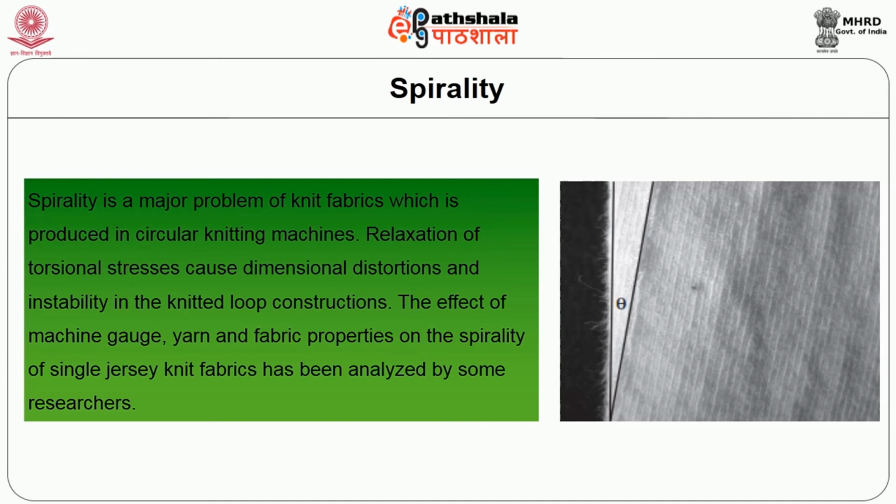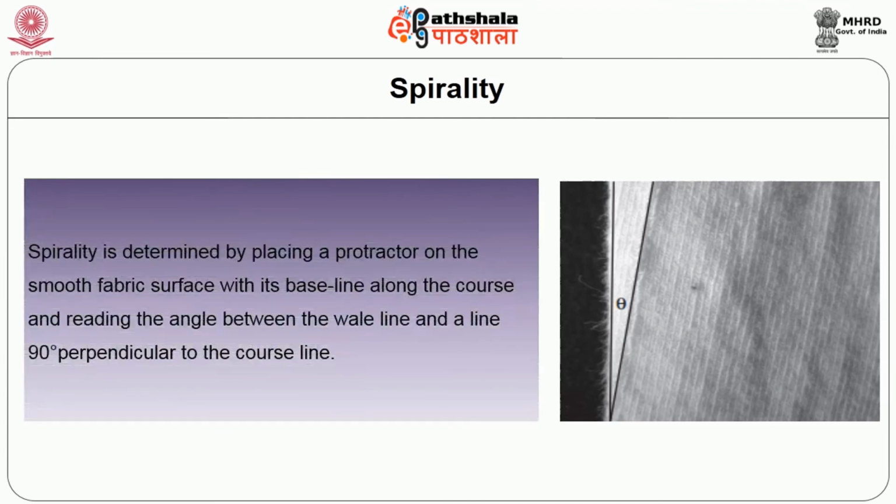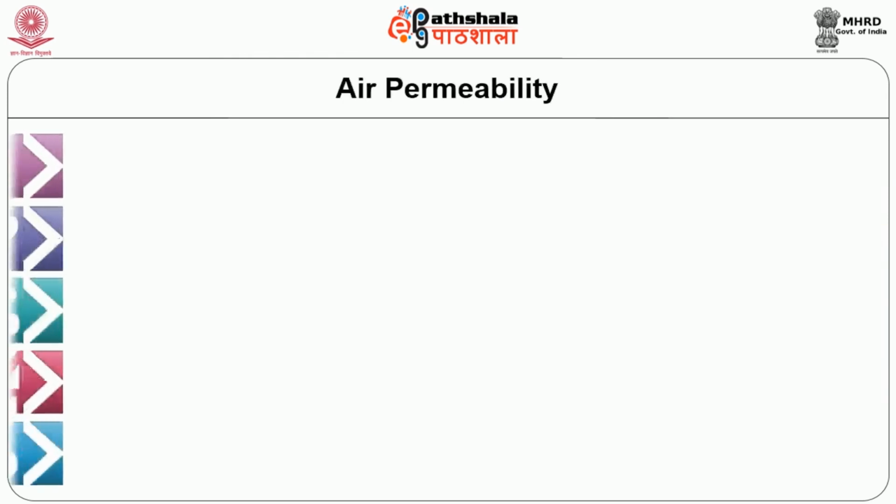The effect of machine gauge, yarn and fabric properties on the spirality of single jersey knitted fabric have been analyzed by some researchers. Spirality is determined by placing a protractor on a smooth fabric surface with its base line along the course and reading the angle between the wale line and a line 90 degrees perpendicular to the course line, as shown in the figure. Air permeability.